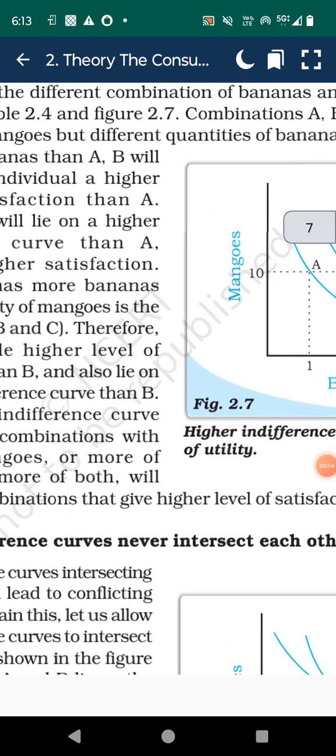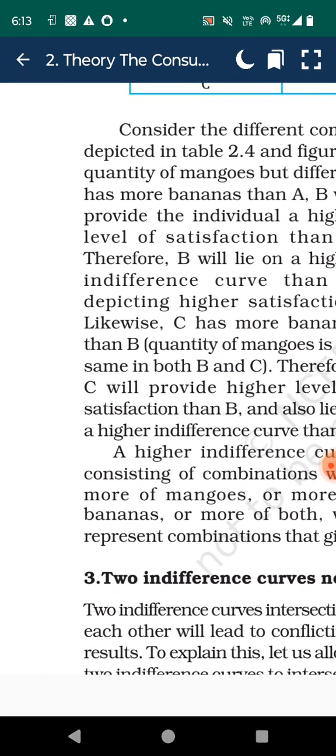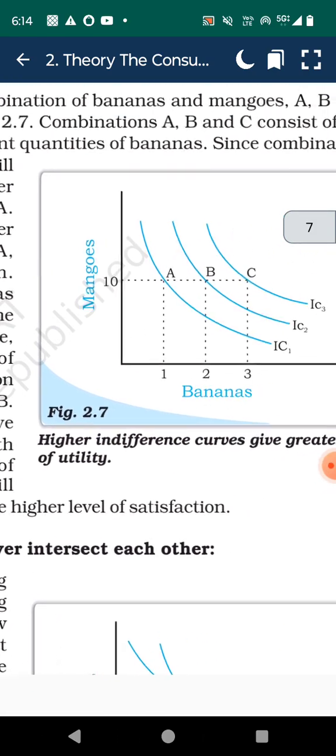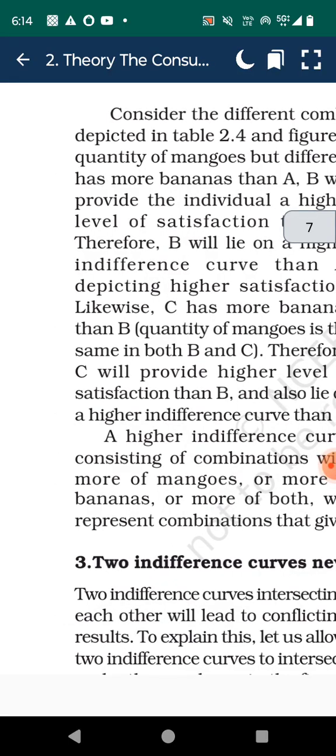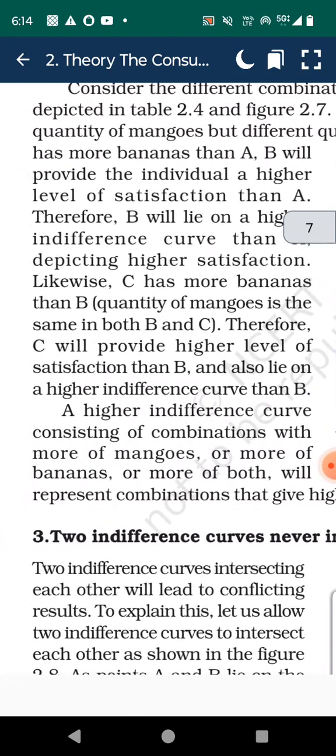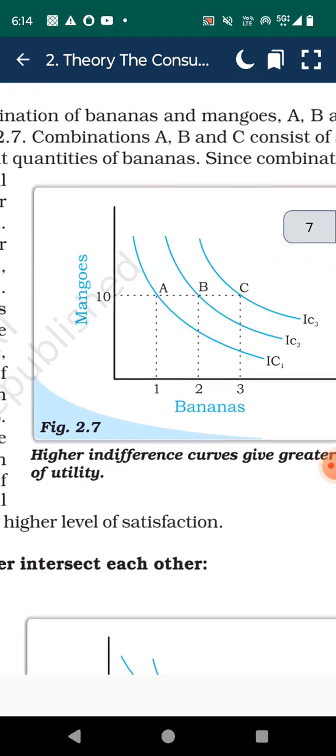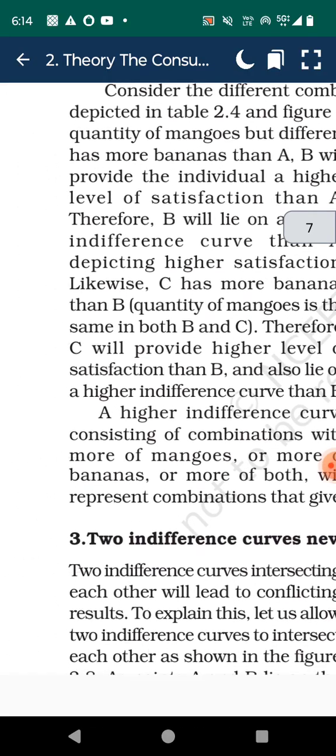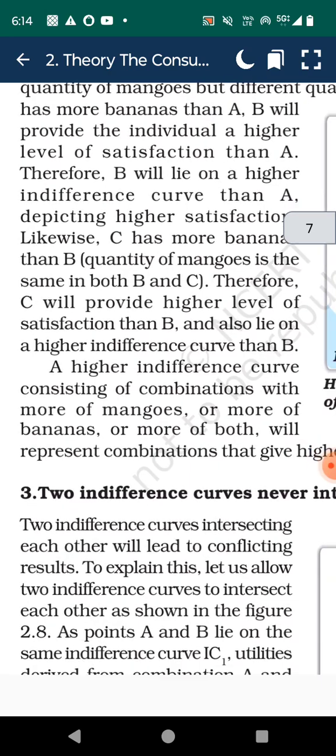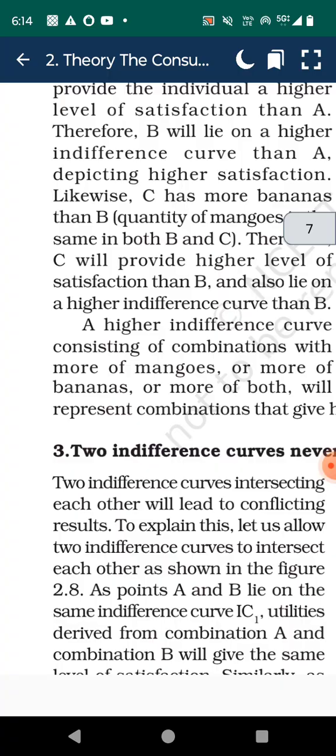Consider the different combinations of banana and mango, A, B, and C, depicted in table 2.4 and figure 2.7. Combinations A, B, and C consist of the same quantity of mango but different quantities of bananas. Since combination B has more banana than A, B will provide the individual a higher level of satisfaction than A.